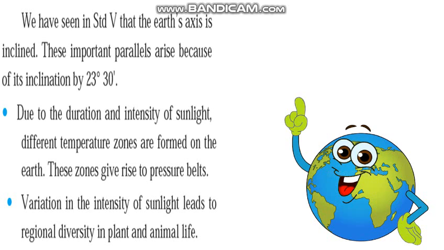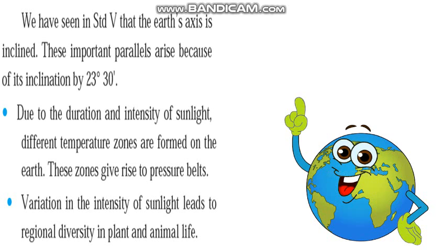We have seen in Standard 5th that the Earth axis is inclined. These important parallels arise because of its inclination by 23 degree 30 minutes. Due to the duration and intensity of the sunlight, different temperature zones are formed on the Earth. These zones give rise to pressure belts. Variations in the intensity of sunlight lead to regional diversity in plants and animal life.